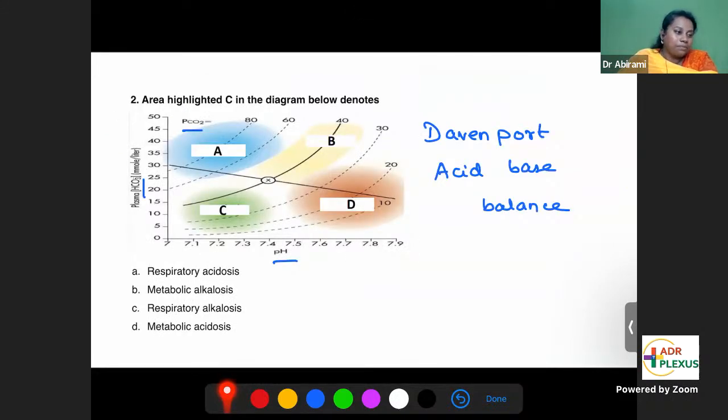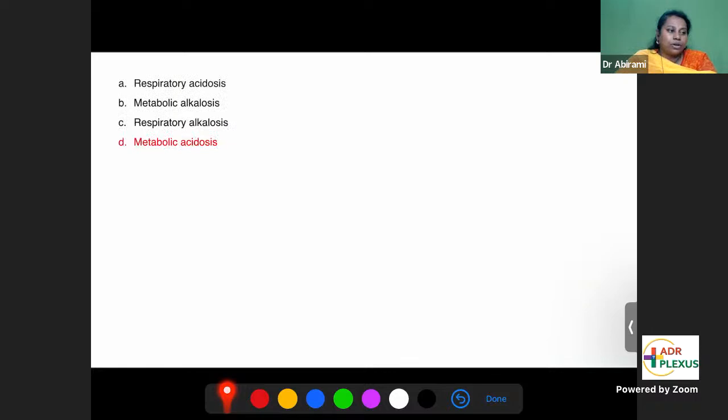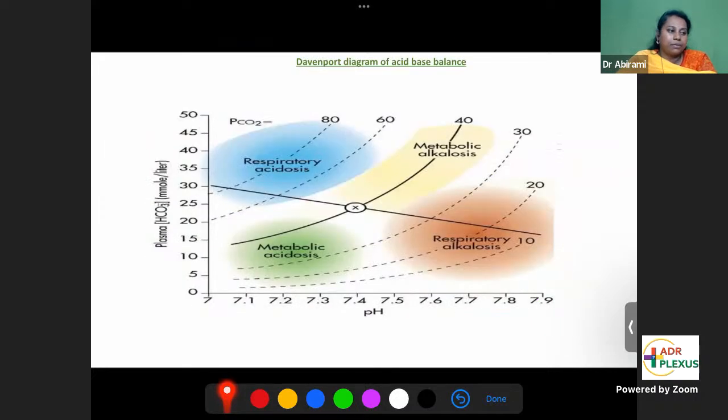So in the diagram, they're asking to assess this acid-base diagram. So I'll show you the normal diagram. This is the original diagram given in Ganong, the Davenport diagram of acid-base balance. We're just going to correlate all that we had learned now and put it into this diagram. On the x-axis, pH value.